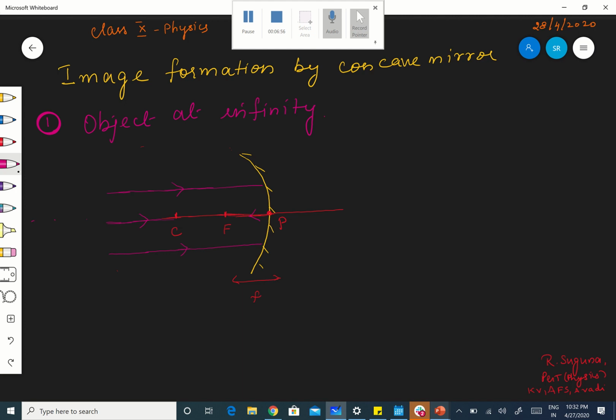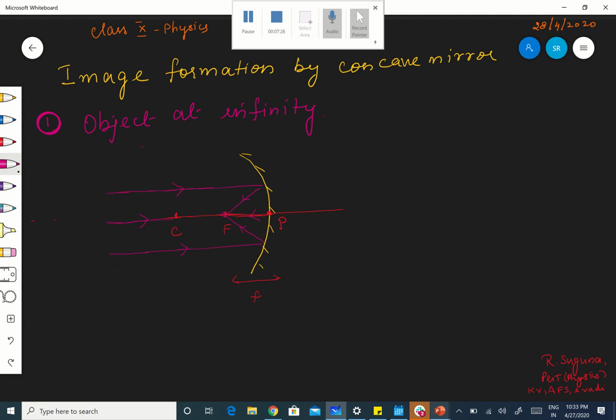Therefore, parallel rays, after reflection, where will they meet? We have seen in the definition of the principal focus of a concave mirror: parallel rays, after reflection, will meet at the focus, at a point lying on the principal axis. So the same thing, they are meeting. The reflected rays are actually meeting, and on meeting at F, they produce an image there.